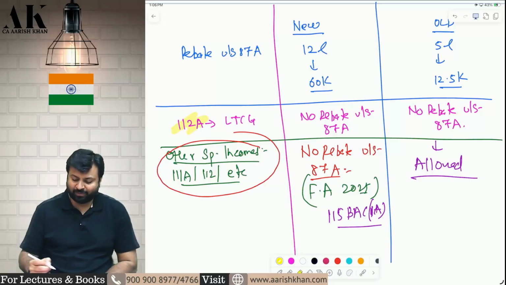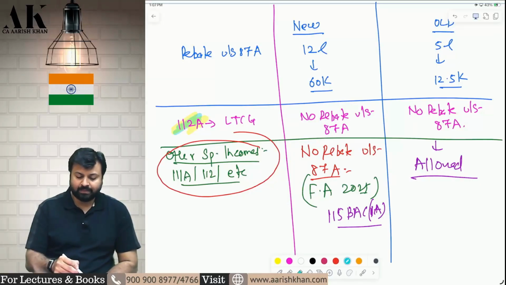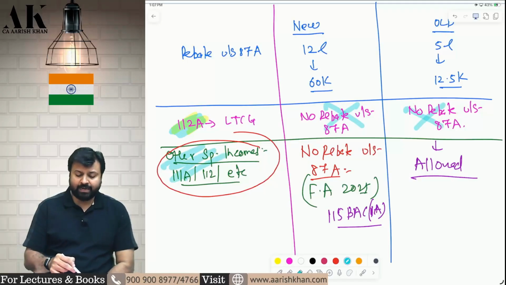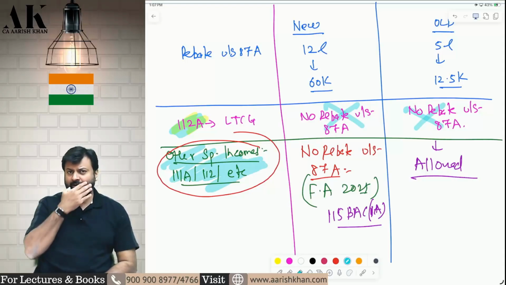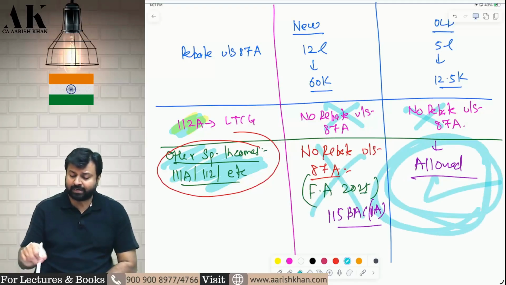So, moral of the story is what? If there is an LTCG under 112A, then against this income rebate is not allowed in old and new, both. But if there is any other LTCG or STCG or any other special income, even against these incomes rebate will not be allowed in new regime, but in old regime it will be allowed. This is the area of distinction.